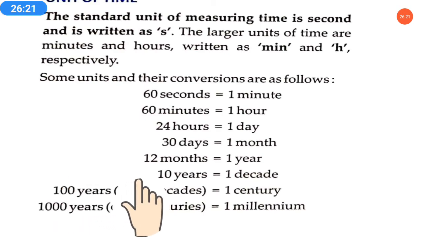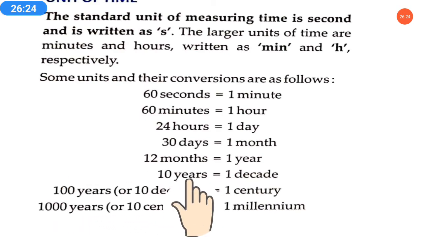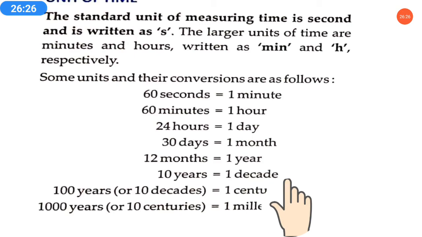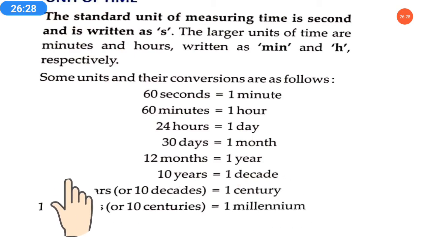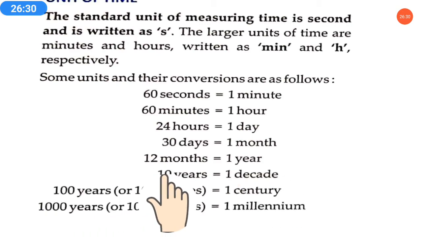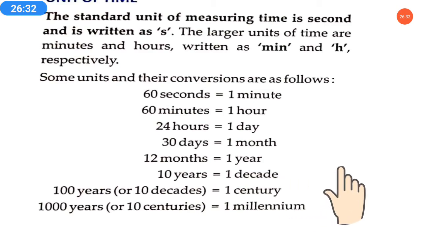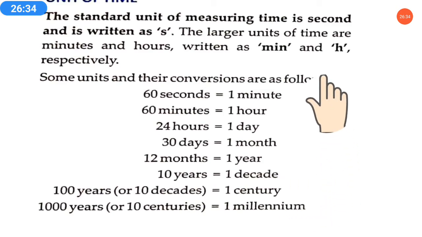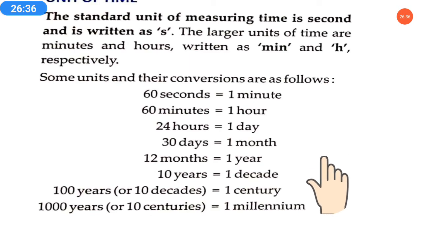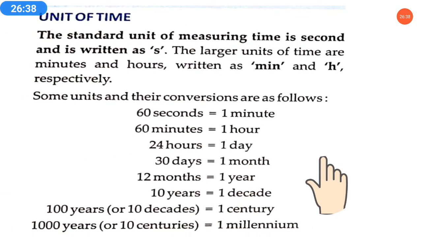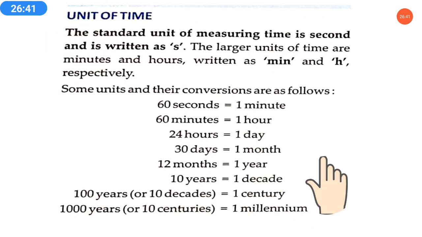1 decade is 10 years. 100 years or 10 decades make 1 century, and 1000 years or 10 centuries make 1 millennium. You need to learn and remember these units. So these were the units of time. This is the end of the video part.